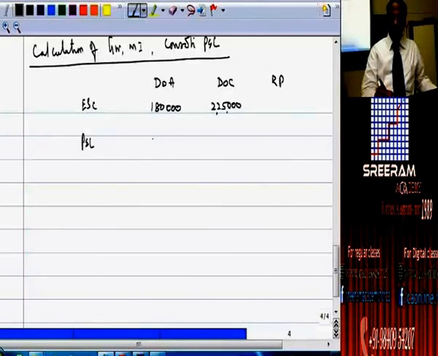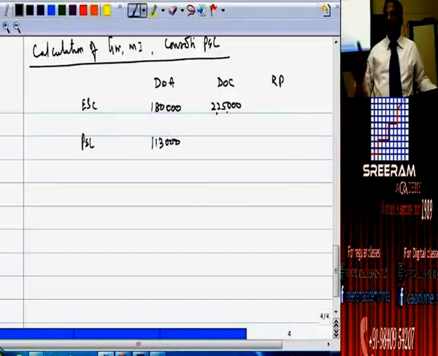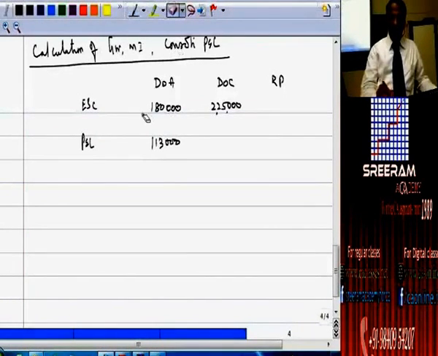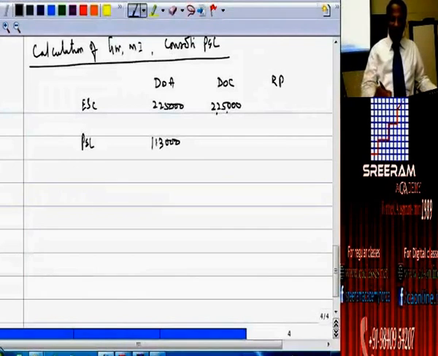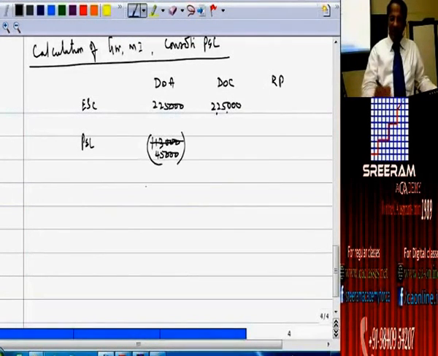And this number I am taking up as 1,13,000. Closely follow. 1,80,000 I will make it out as 2,25,000. How much more I have added? 45,000 rupees. Now that 45,000 I will deduct. If I deduct 45,000, how much I will end up with?